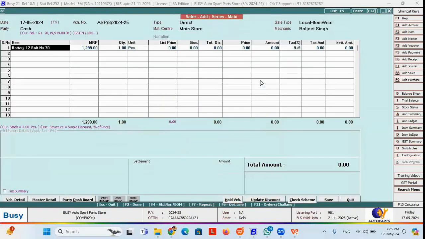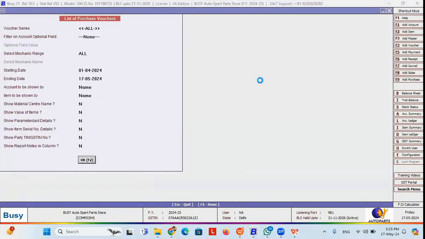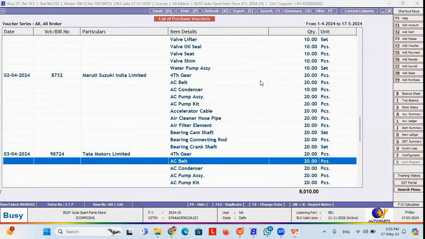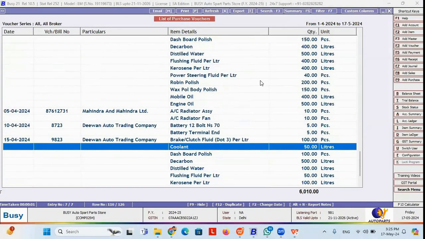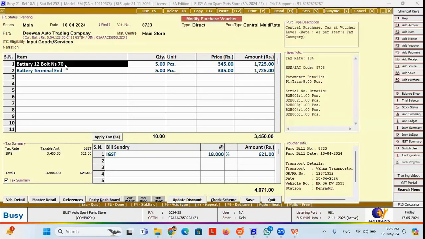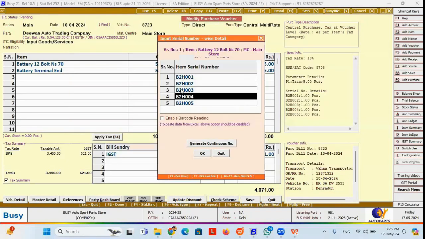So if I'm going to purchase an item with a serial number, let me show you the purchase entry first. For example, this is the purchase entry where I have purchased an item having a serial number. If I mention 5 pieces, then 5 serial number boxes will appear, where I can mention my serial numbers.